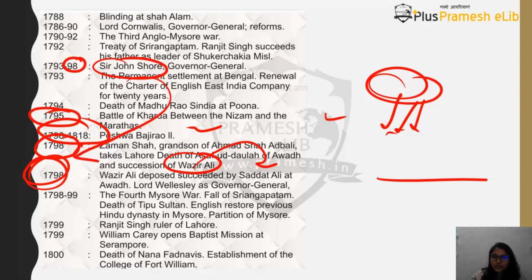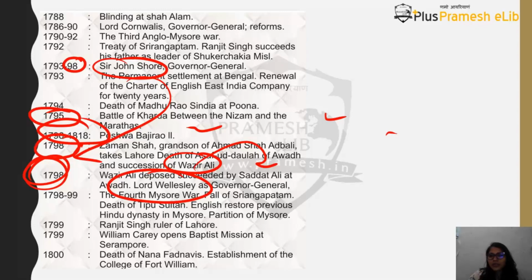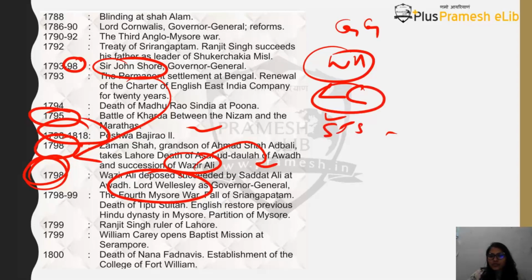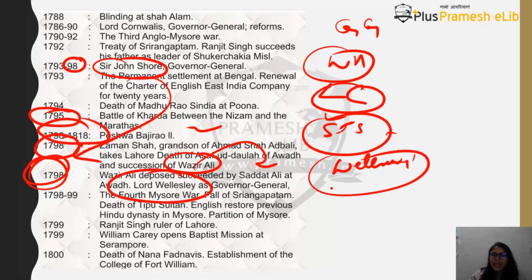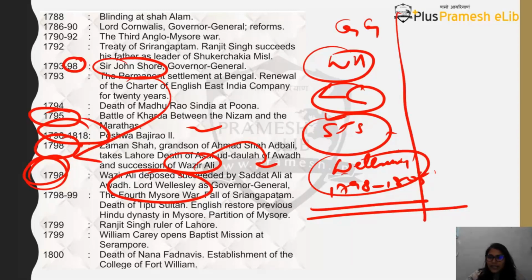So after Sir John Shore, who becomes the Governor General of Bengal? The next Governor General will be Lord Wellesley. So how do you remember? You remember Warren Hastings. So you will write Governor General here: Warren Hastings, Lord Cornwallis, Sir John Shore, and then Lord Wellesley. He is coming from 1798 to 1805. This is all happening under the English East India Company.